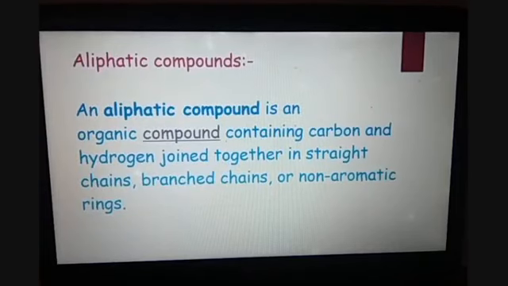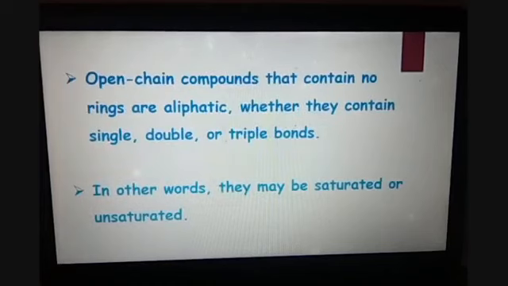An aliphatic compound is an organic compound containing carbon and hydrogen joined together in a straight chain, branched chain or non-aromatic ring. Open chain compounds that contain no rings are also aliphatic, whether they contain single, double or triple bonds.